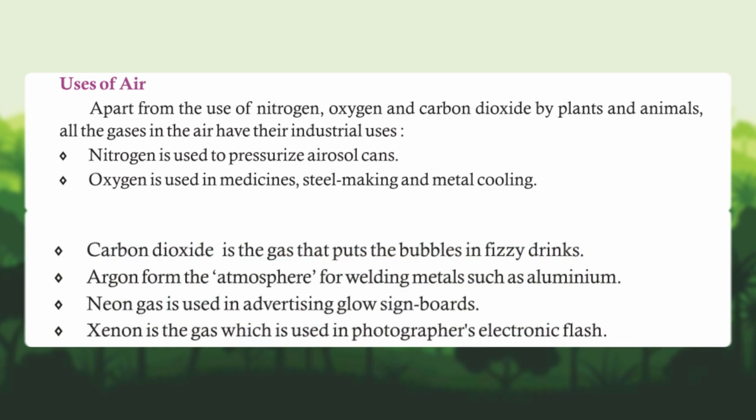Carbon dioxide is the gas that puts the bubbles in fizzy drinks. Argon forms the atmosphere for welding metals such as aluminium. Neon gas is used in advertising glow signboards. Xenon is the gas which is used in photographers' electronic flash.